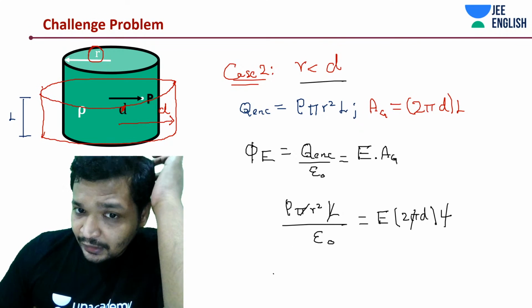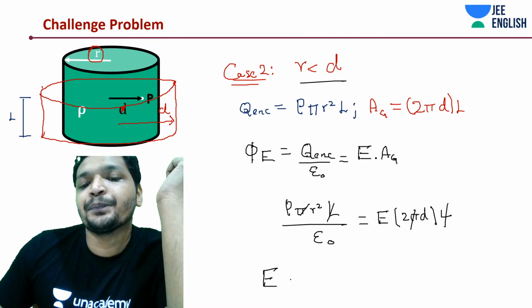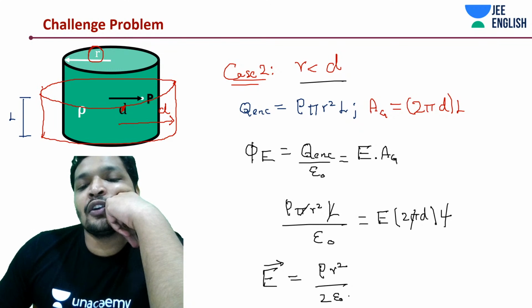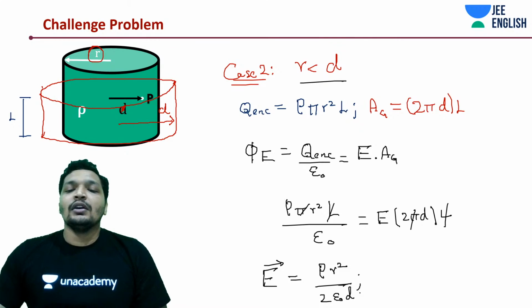What do we have? Electric field is equal to rho r square divided by 2 epsilon naught d. You have again a 1 by x graph.